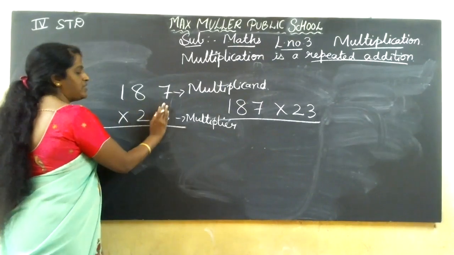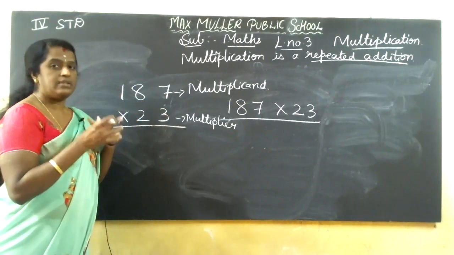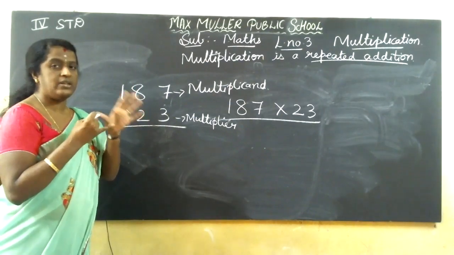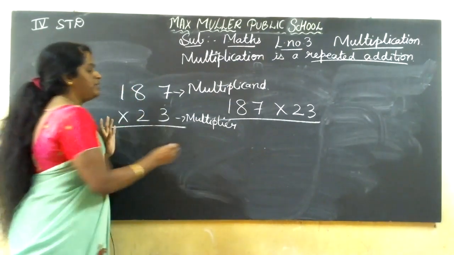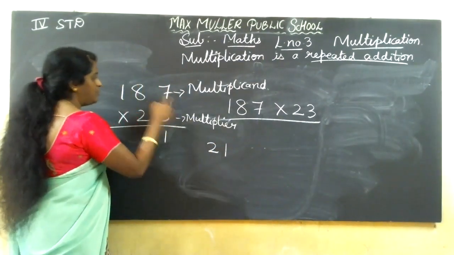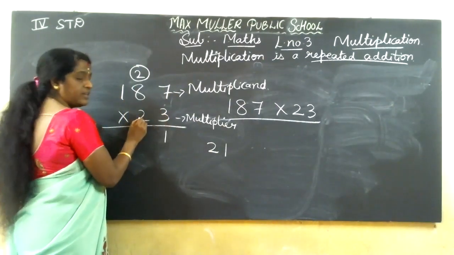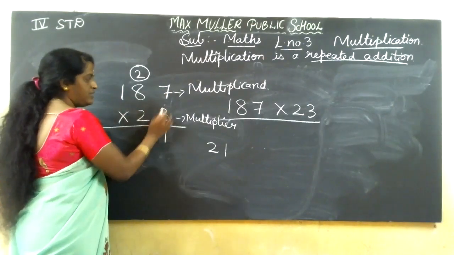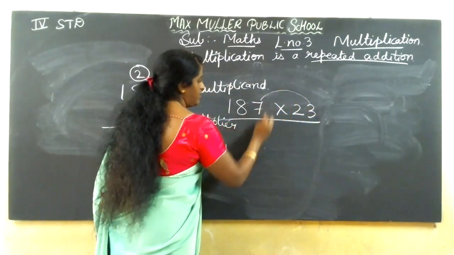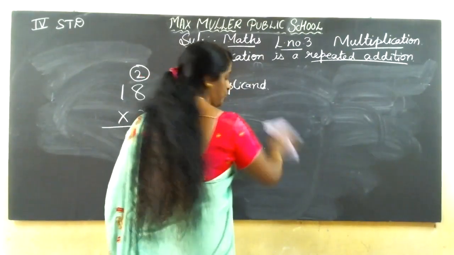3 ones are 3, first number. For this, we have to do 3 ones are 3, up to 7 only. 3 twos are 6, 3 threes are 9, 3 fours are 12, 3 fives are 15, 3 sixes are 18, 3 sevens are 21. You got 2 number. So this one, you should write straight here. This 2, after 7, here, 2 carry. First, 3 sevens are, 3 eights are, 3 ones are. So only I did like this. See, 3 sevens are 21. Wait, I write and show that set, children. I do both the sums.